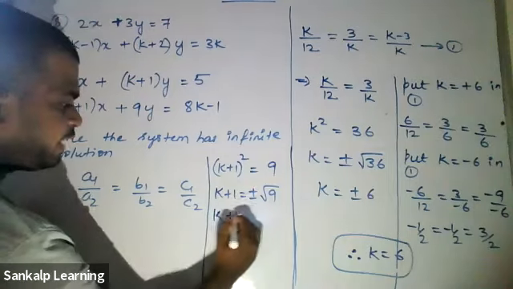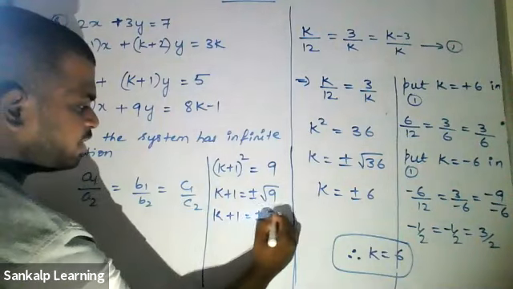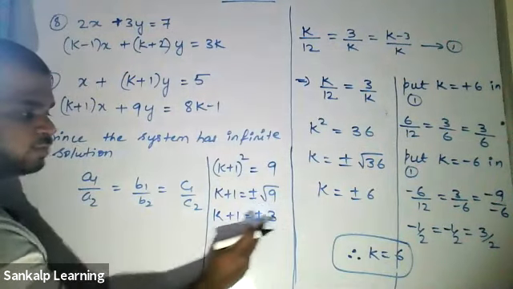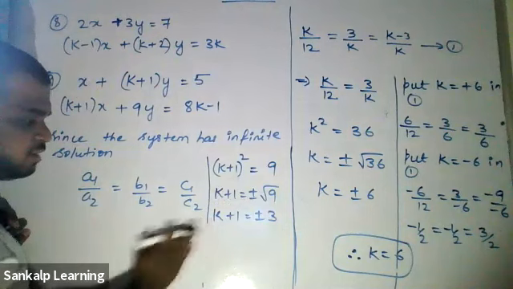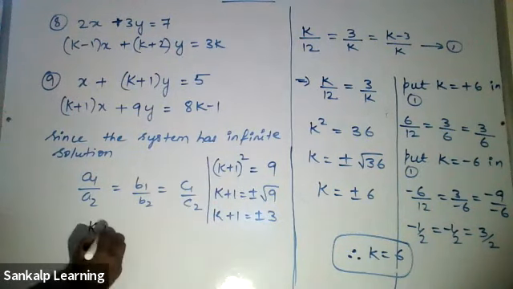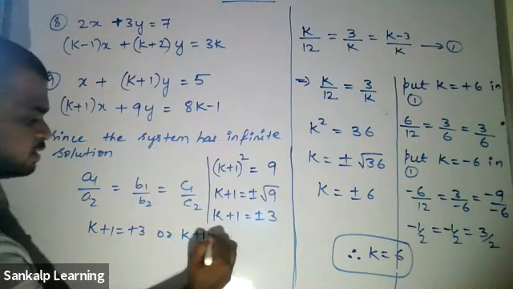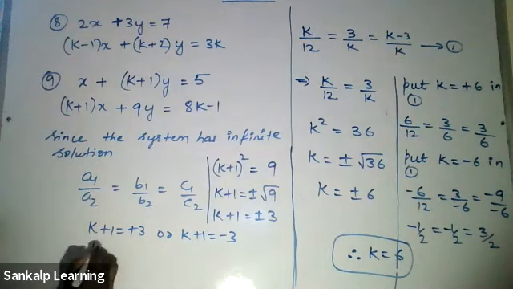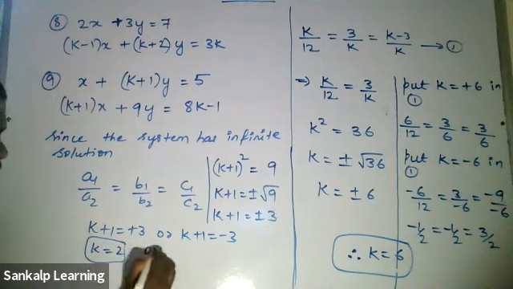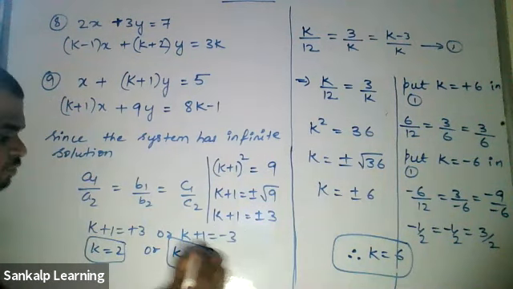Yeah. Now you take k plus 1 is equal to plus or minus 3. Now here there are two things. One is plus 3, another one is minus 3. So what you have to do is, first condition, k plus 1 is equal to plus 3 or k plus 1 is equal to minus 3. Therefore, here you will be getting k is equal to 2 or k is equal to minus 4. Okay, sir. Is that clear? Yes, sir. This is how we solve. I've done it for others also.